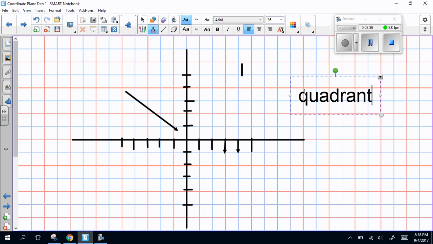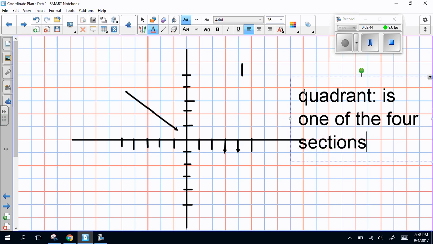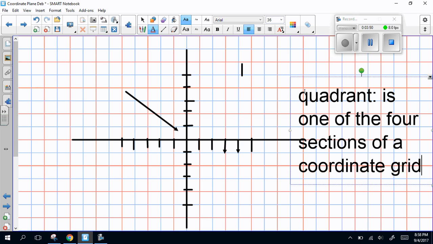Q-U-A-D-R-A-N-T. A quadrant is one of the 4 sections of a coordinate grid. And if you look at the word quadrant, it has the root of quad, which we know is 4, like a quadrilateral. So the quadrants are numbered.